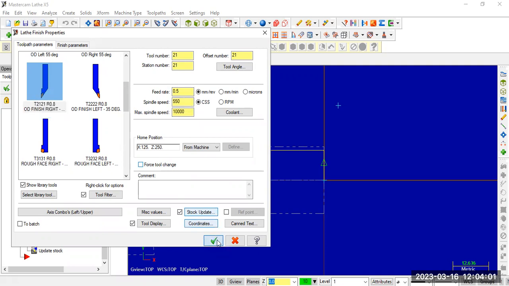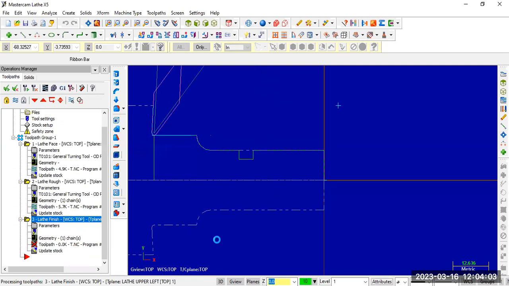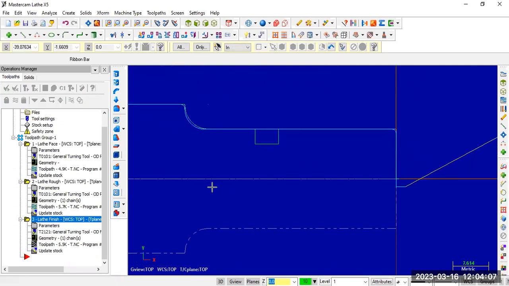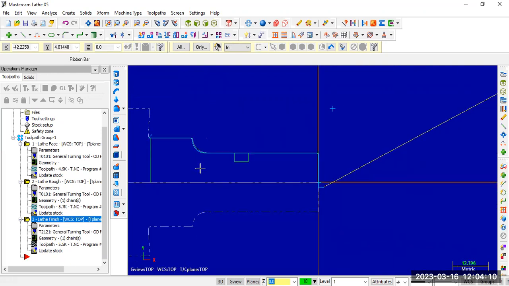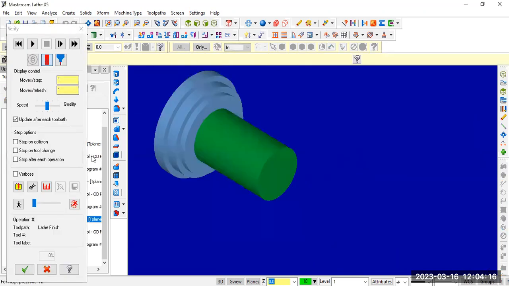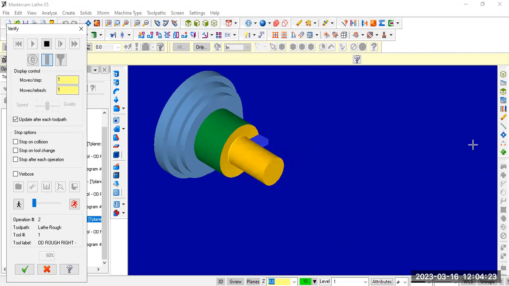So now we got a finish cut. Now if you observe in 3D, the facing operation, rough turning operation, and finish turning operation.